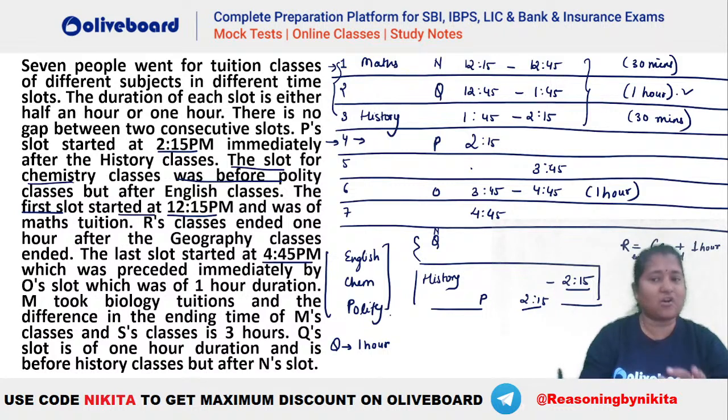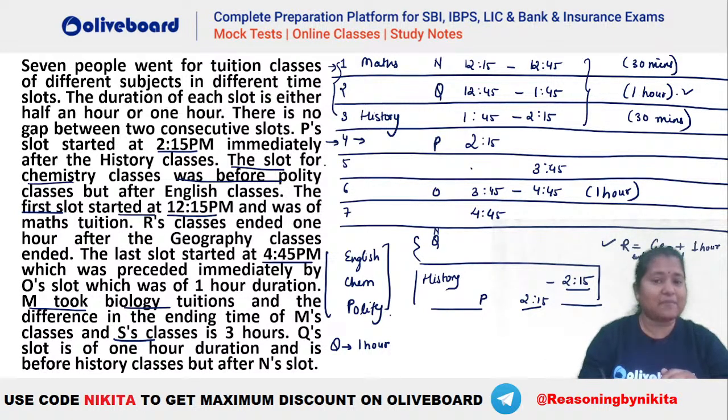Okay, so this we have already got. Now it is given R's ending time has to be geography's ending time plus 1, right? That we know. And English, chemistry and polity have to be in this particular sequence, so we will check. R's ending time has to be 1 hour after this. And we also had this information about S. What is given about S? It says M took bio tuitions and the difference in the ending time of M's class and S's class is 3 hours. So M is taking bio here.